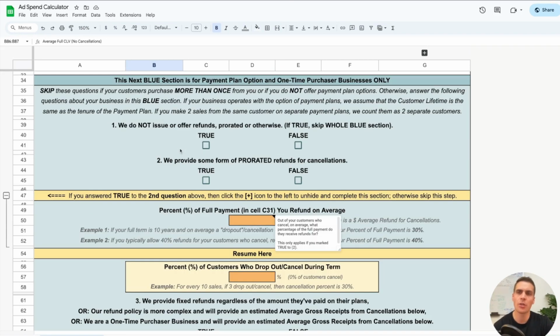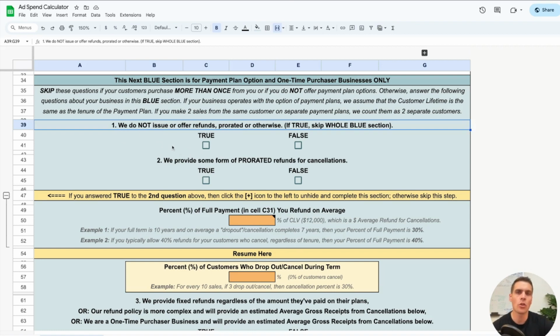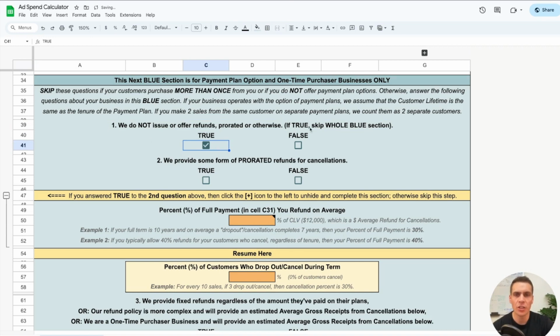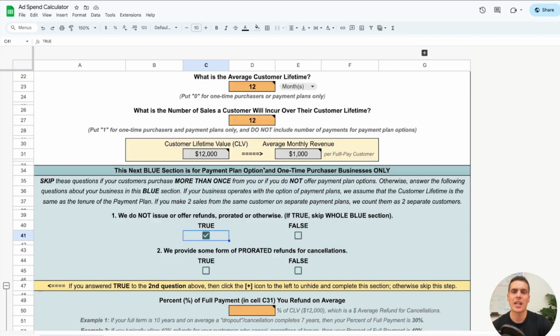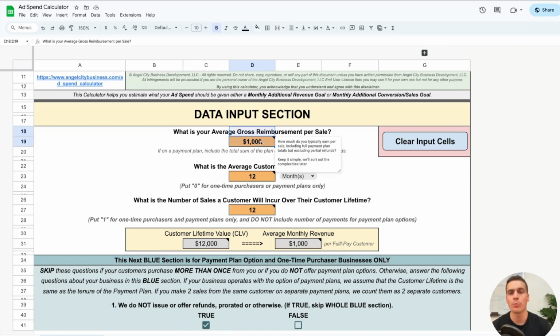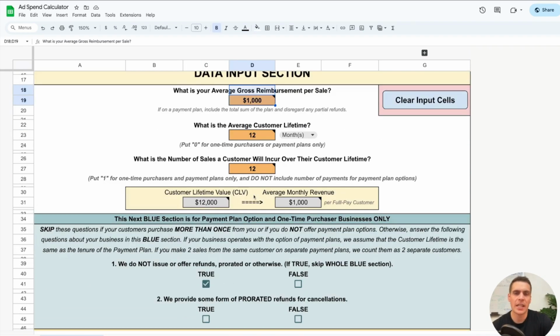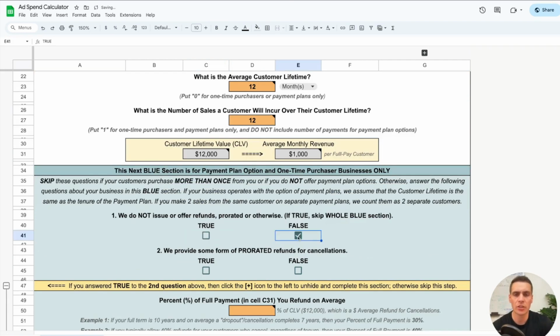All right, so let's start by answering some of these questions. Number one, we do not issue or offer refunds, prorated or otherwise. If you answer true to that, then you're going to skip this whole blue section, and that means that we cannot refine your CLV anymore because you don't do anything to decrease your CLV. Your customers pay you, and you do not issue any sort of refunds for cancellations or anything like that. So that's not going to diminish your estimated gross reimbursement per sale, which means that your CLV is going to remain unaffected. But we're going to assume that no, actually this is false.